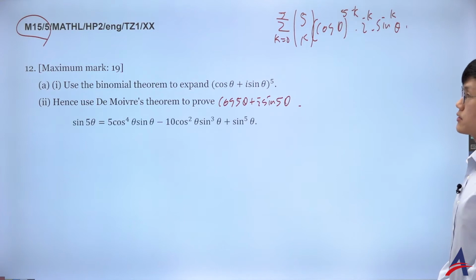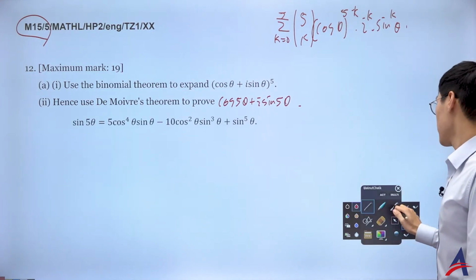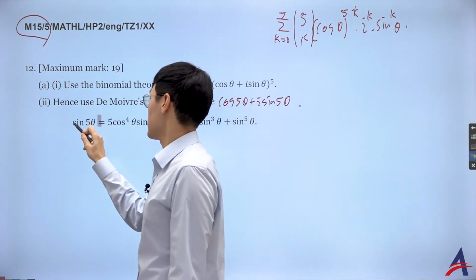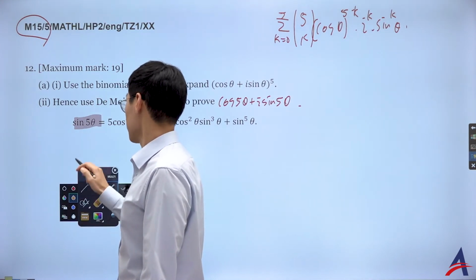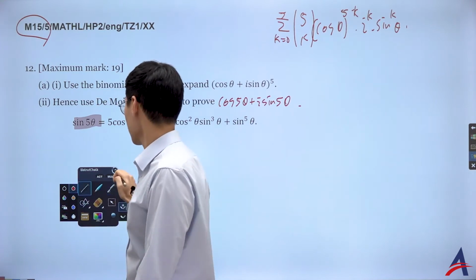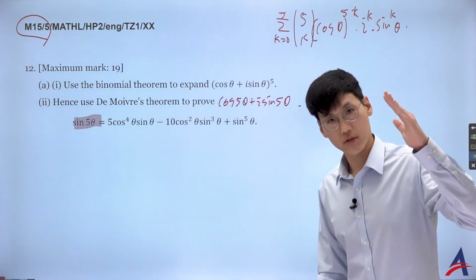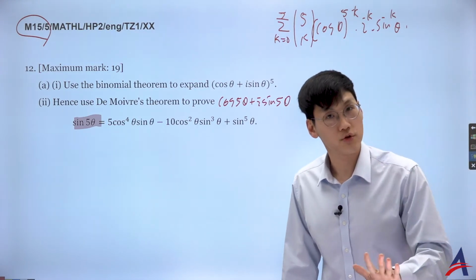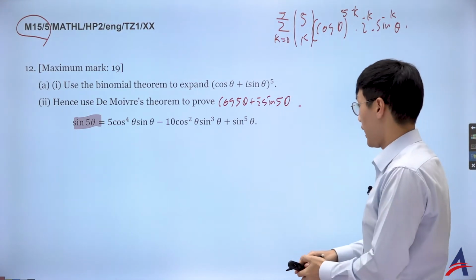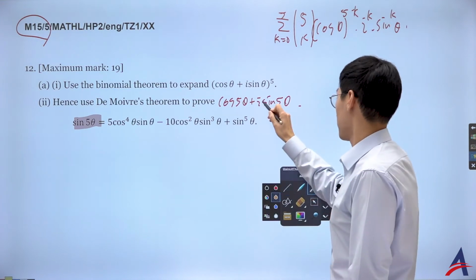And from here, what I recognize in the problem is that they want to find the multiple angle formula for 5θ. Okay, that's interesting. Now you already know from complex numbers, using deductive thinking, that if you want to associate with the sine, that's the imaginary part, isn't it? So I want to associate with the imaginary part of that.